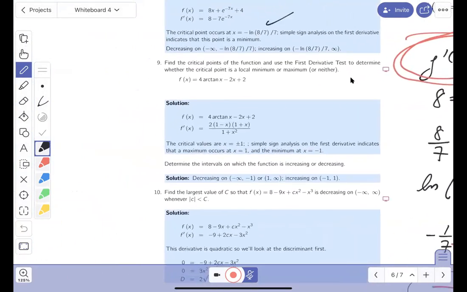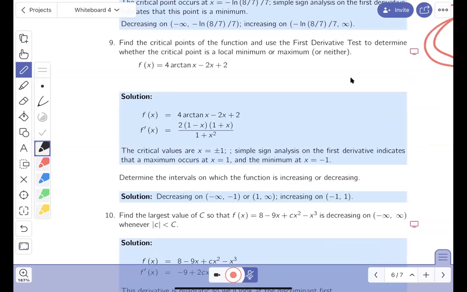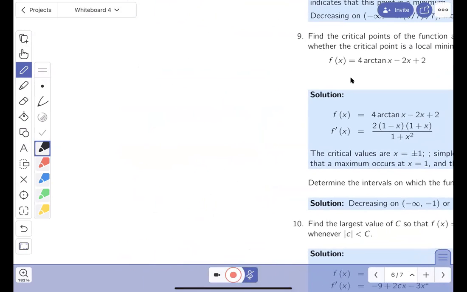Let's go to the next question, number 9. We're moving through this pretty quickly. This one says find the critical point of the function, first derivative test. So I've got to tell you something. This looks like a really easy problem to do. And someone says, why do you say that? The arctan's derivative is really, really nice. Let's write this over here.